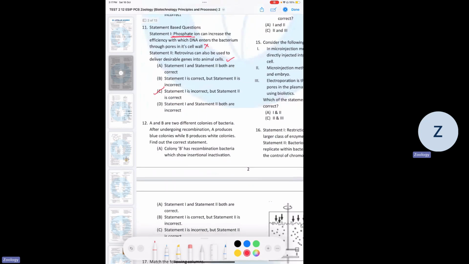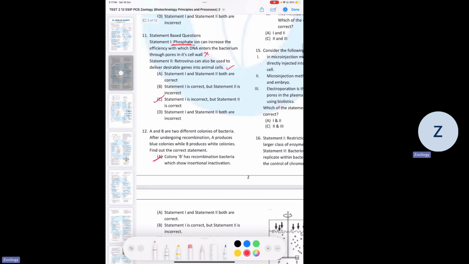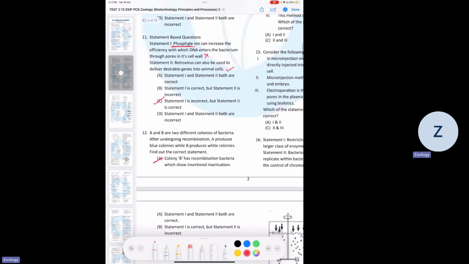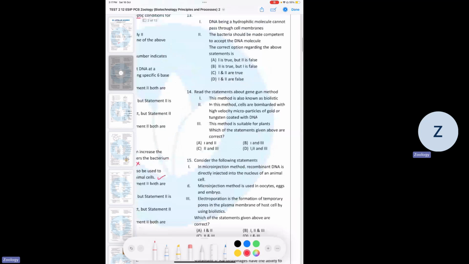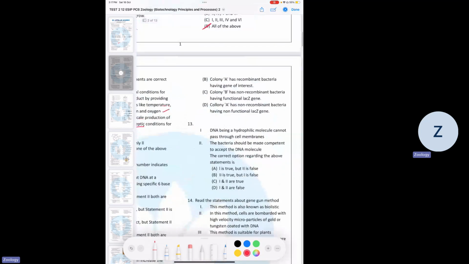12th, it's asking about the colonies and drawing out the conclusion from whatever statements are given with regards to X-gal and beta-galactosidase. Beta-galactosidase is an enzyme which is produced by the lacZ gene, and beta-galactosidase turns the color of X-gal into blue. So when we read all of these, we get to know that colony B has the recombinant bacteria, which shows insertional inactivation, and that's the reason why it's not showing blue color.